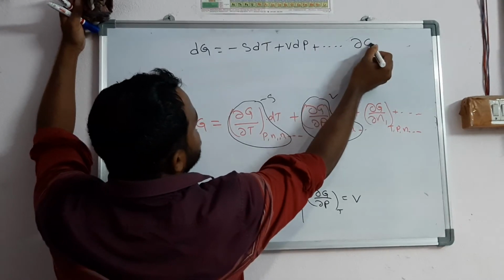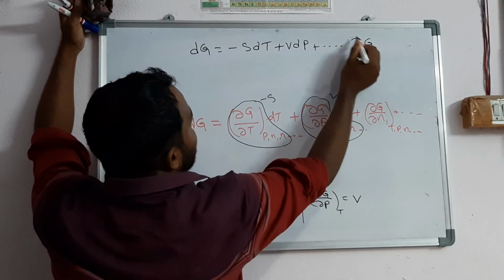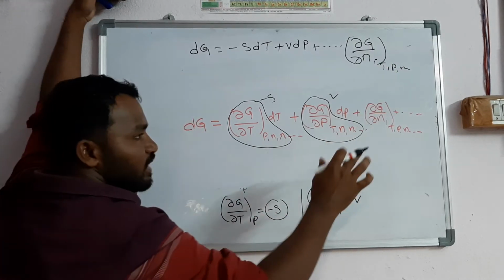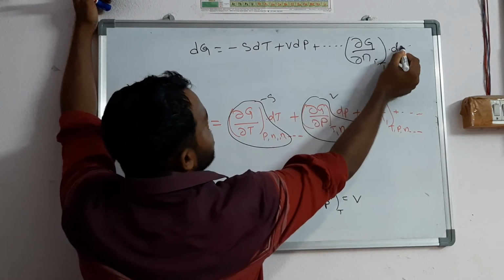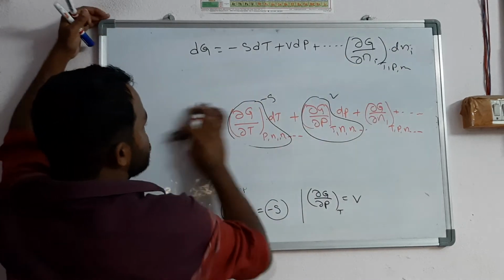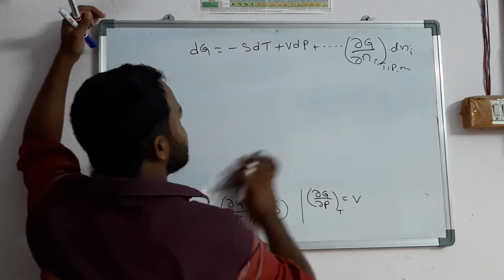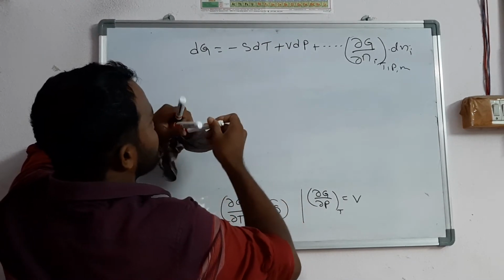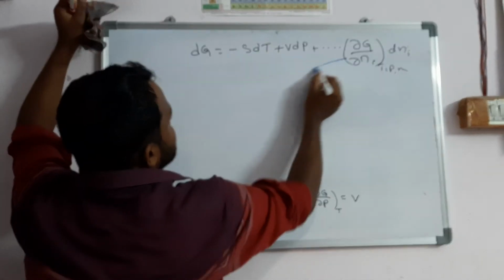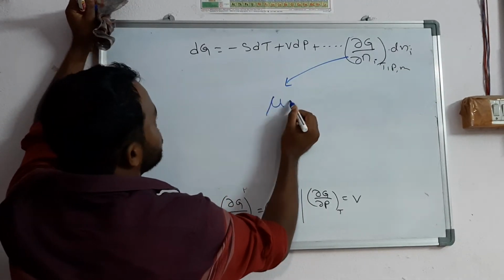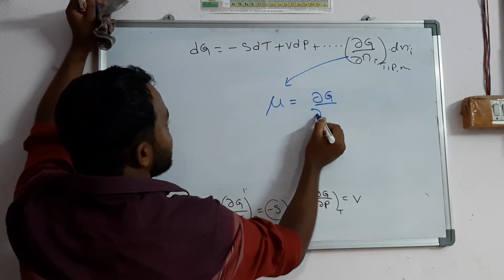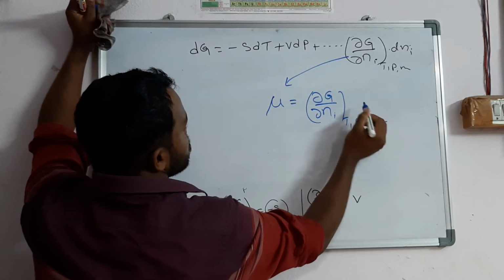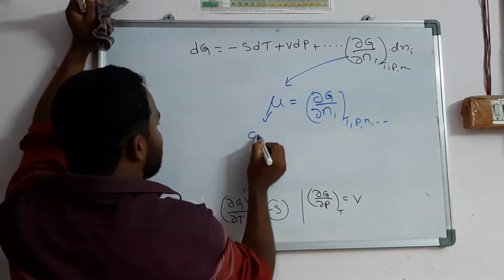You can write dou G by dou Ni at constant temperature, pressure, N1, N2, and so on, into dNi. This term you can write as the chemical potential. Mu is equal to dou G by dou Ni at constant temperature, pressure, N1, N2, and so on. This is the chemical potential.